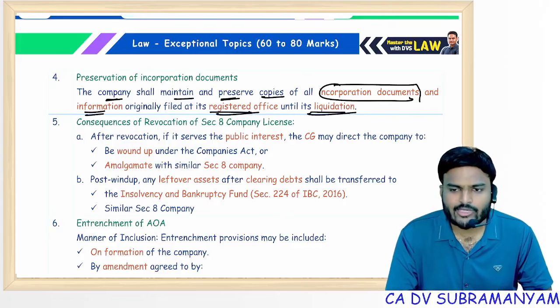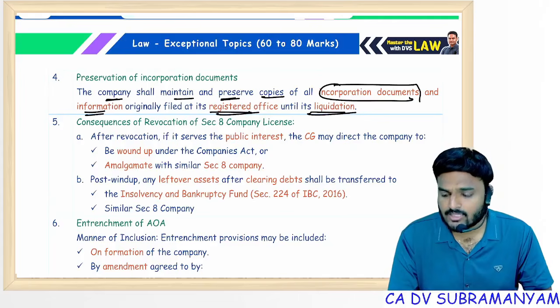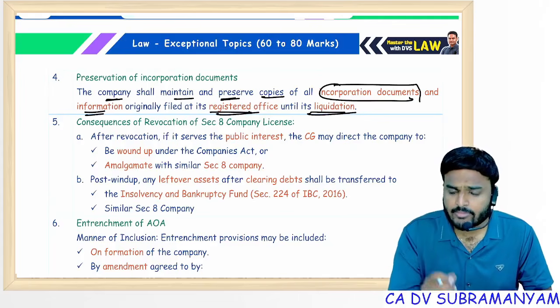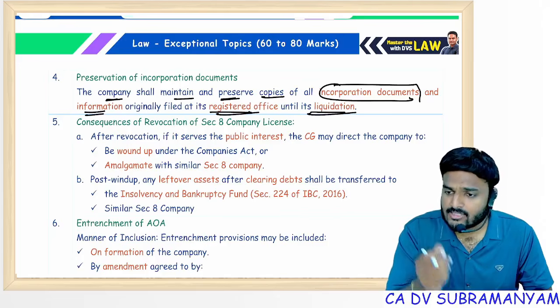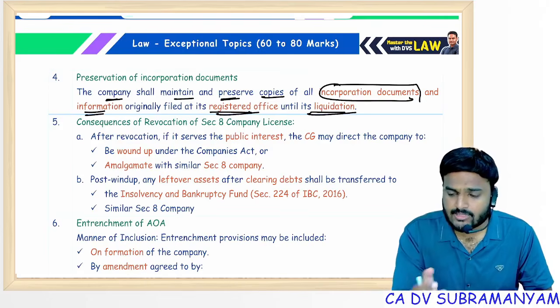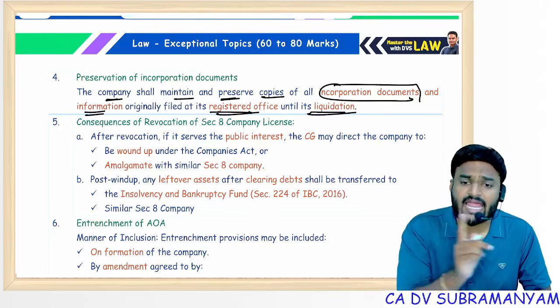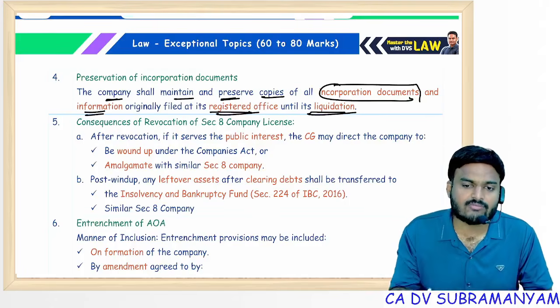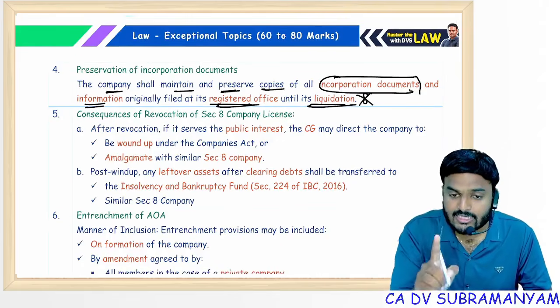So simply MOA, AOA, declaration by the professional, declaration by the subscribers and first directors, address for temporary correspondence, interest of the directors in other business entities, details of the subscribers, details of the directors. So whatever information you file with ROC for incorporation of a company, that information should be preserved at the registered office till the liquidation of the company, not 8 years, till the liquidation.